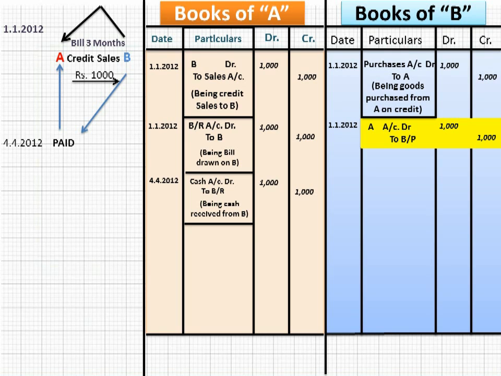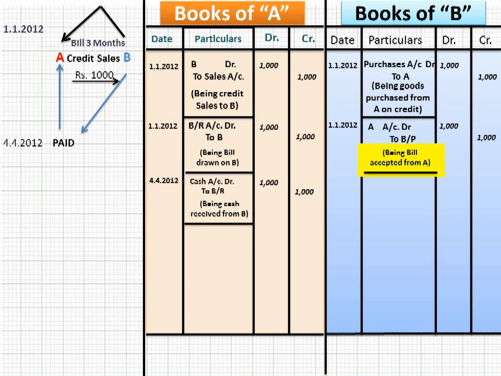Have you noticed the difference? For the same bill, A was using the word BR, I mean to say bill receivable, and you are using bills payable, I mean to say BP. What will be the narration? Being bill accepted from A.